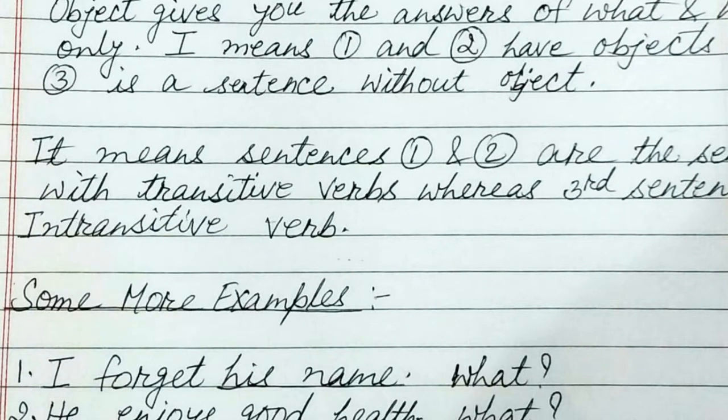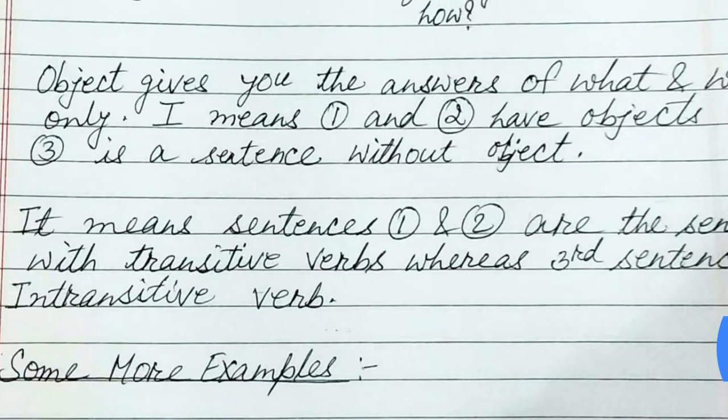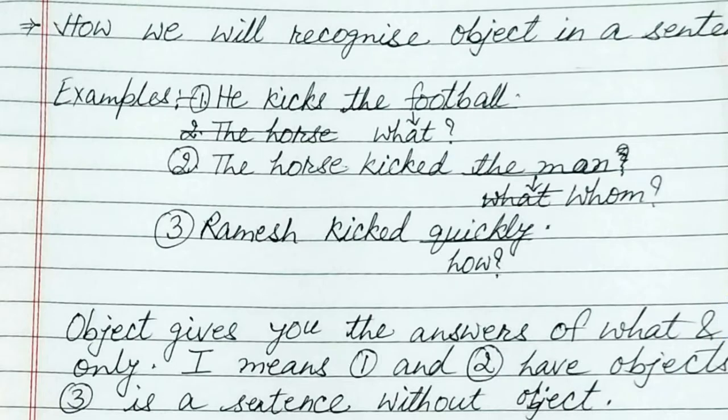In this manner you can recognize whether the object is in the sentence or not, and you will find whether the verb is transitive or not. Here kicks and kicked are transitive verbs, but in the third sentence kicked is intransitive, because the use will tell you whether the verb is transitive or intransitive.